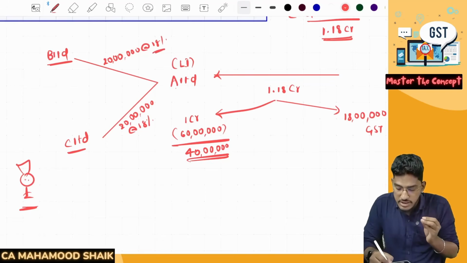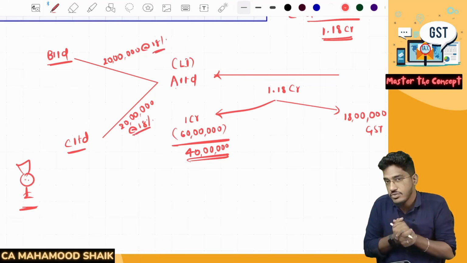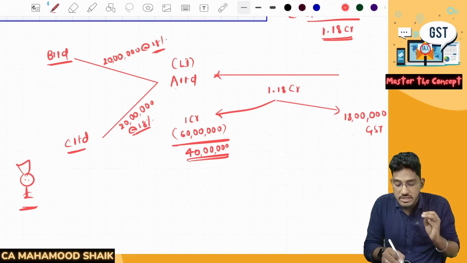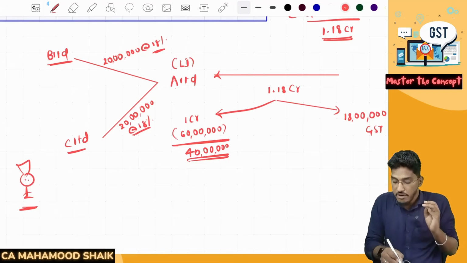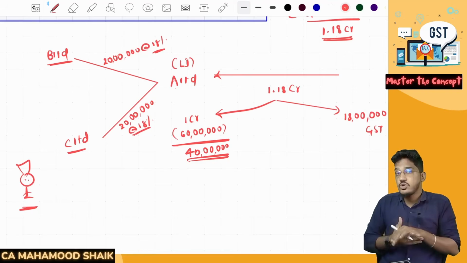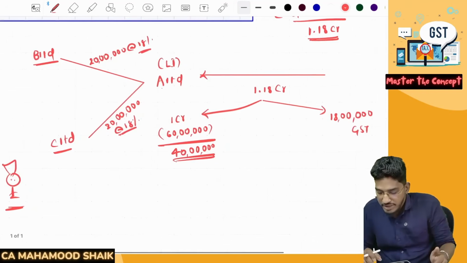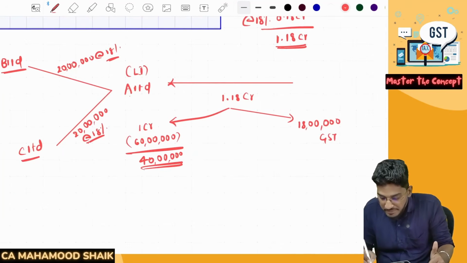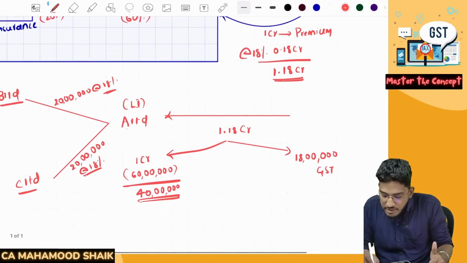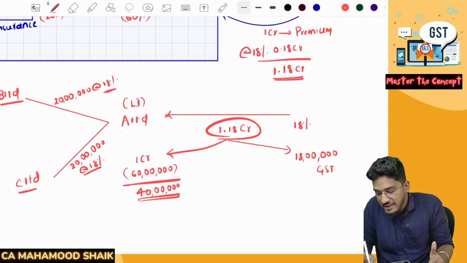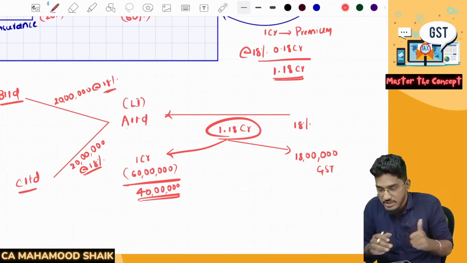On this also, GST officers used to harass these insurance companies, asking them to pay the GST, saying that this is also provision of services. They used to say that here the co-insurance company is providing services to the lead insurer for a consideration. This transaction also will be called supply, and on that also they used to collect the GST. But don't you think, when the lead insurer has collected the entire 1 crore rupees of premium, the entire 1 crore is already subjected to 18% GST or not? On the entire 1 crore, the lead insurer has already collected 18% GST.